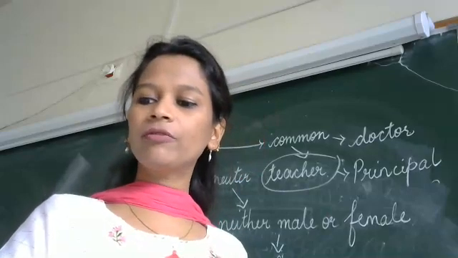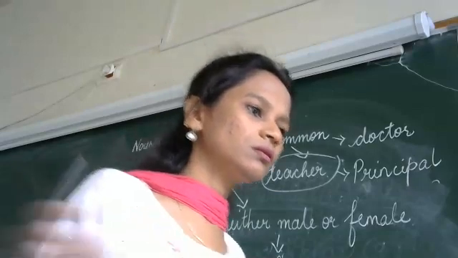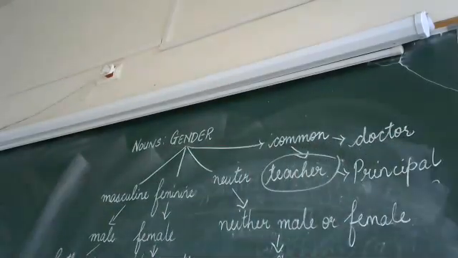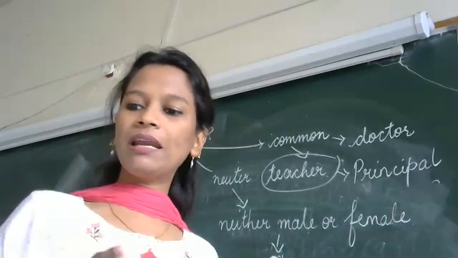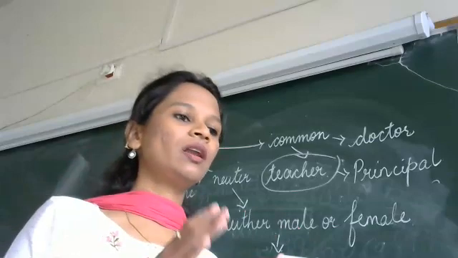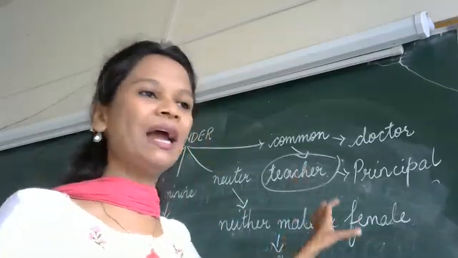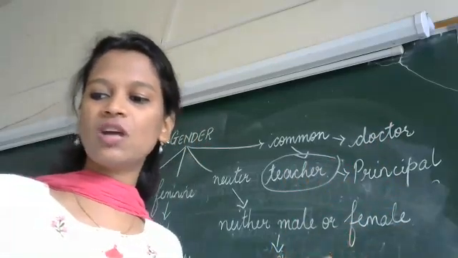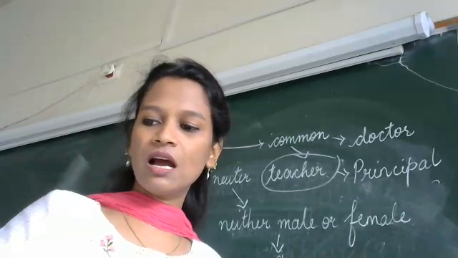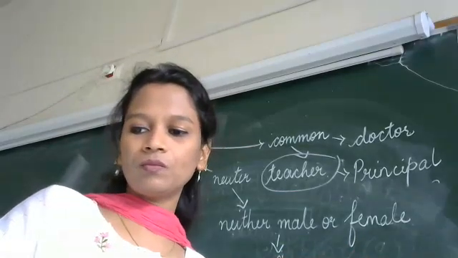Okay, then next we have how to change masculine into feminine gender by adding ess. Count, countess, giant, giantess, host, hostess, lion, lioness.